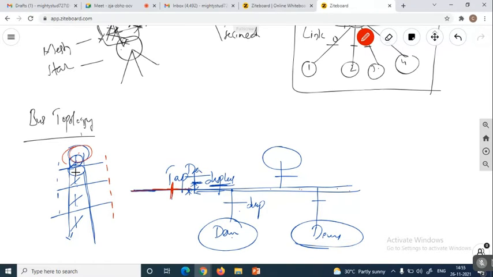So here, how are we getting the drops from the tap? This particular cable is releasing the drop lines. Once it releases a drop line to a particular device, the data will be transferred. Here we have another drop line to this device, and the data will be transferred. Here one drop line is there to this device, and the data will be transferred. So we have a restriction on the number of devices in this bus topology.